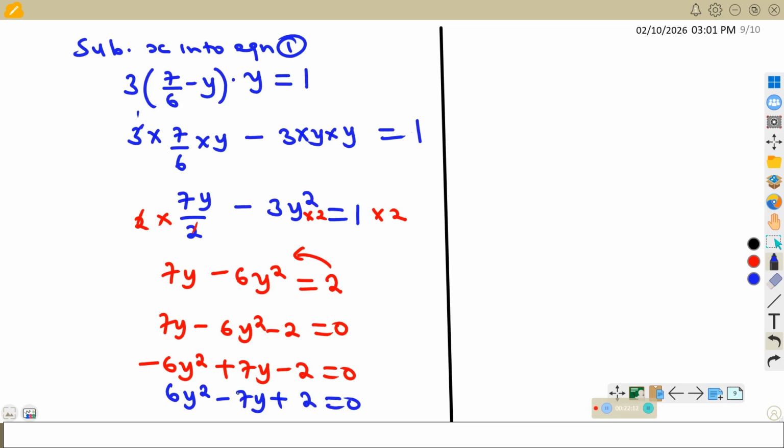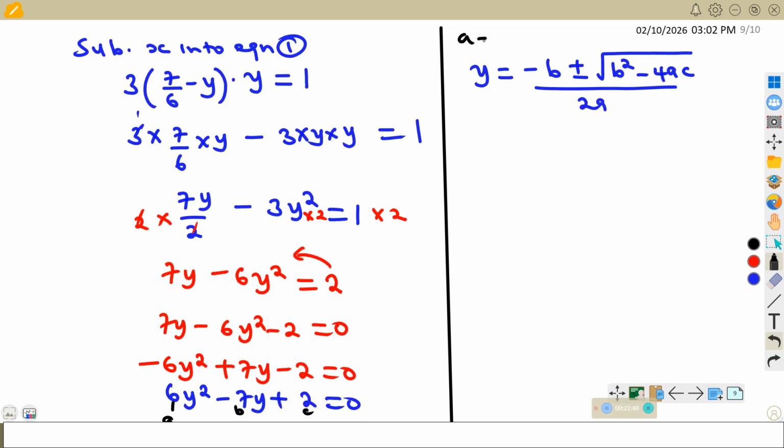So this is a quadratic equation, which can be solved by various methods. I will use the quadratic formula, negative b plus or minus the square root of b squared minus 4ac, divided by 2a. So this is our a, this is our b, this is our c.